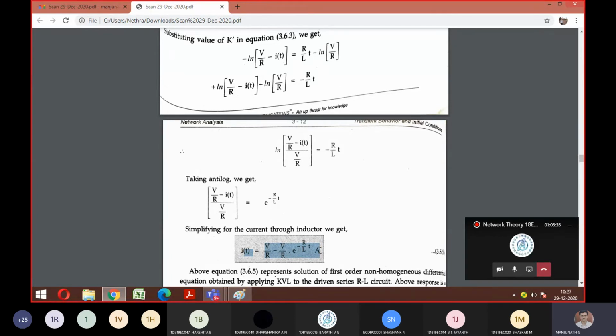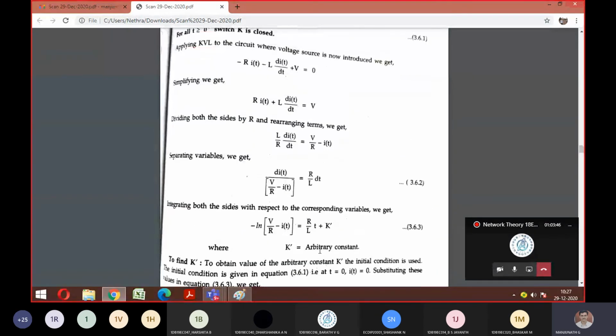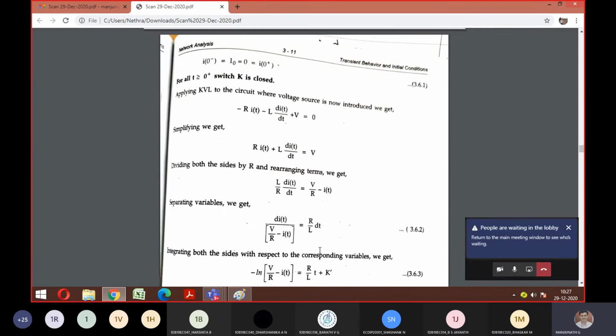Any doubts? Anyone till here? Everyone got the logic of how to find the current across the inductor? I'll just scroll from the top once more. So we wrote a mesh equation. See, this is the same procedure you are going to follow to solve the problem. Instead of giving values of R and L and V, the values will be given in the network for you. Now that value should just be dumped here, and you get the answer. Is it fine?